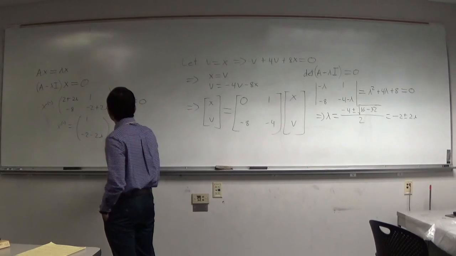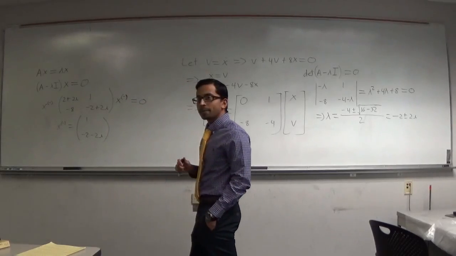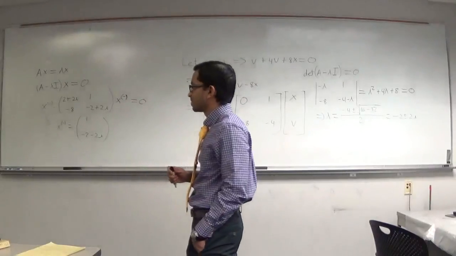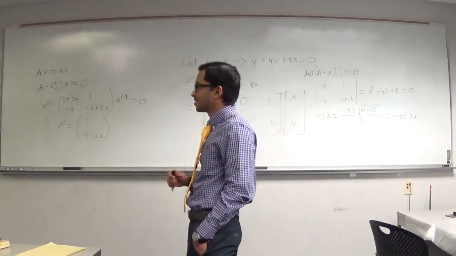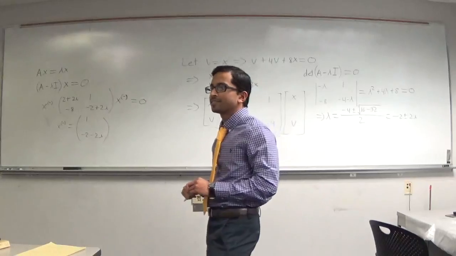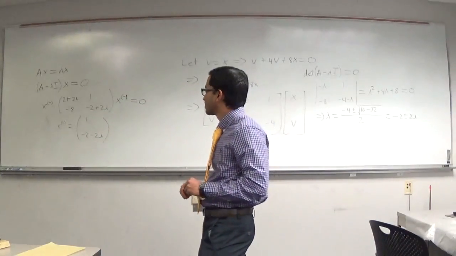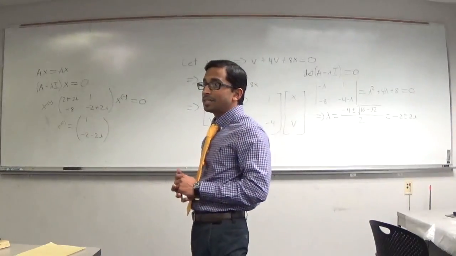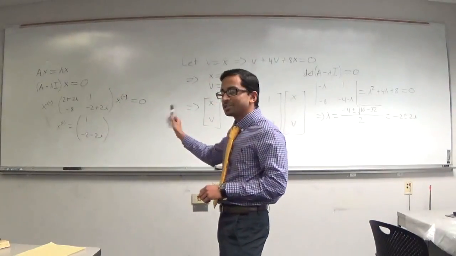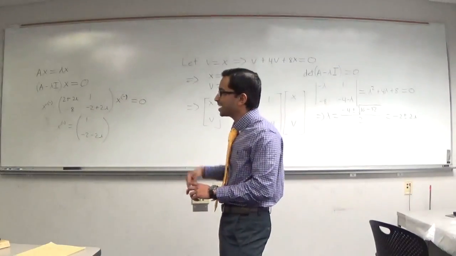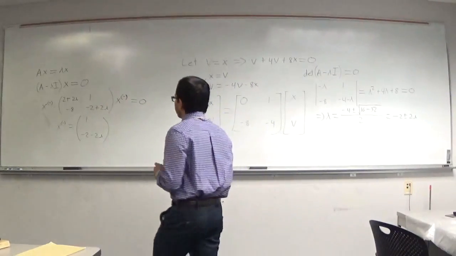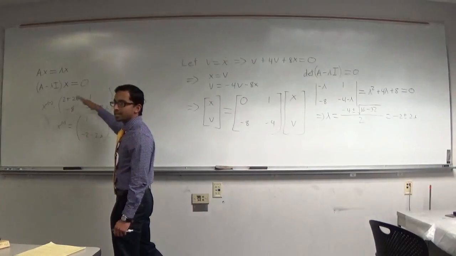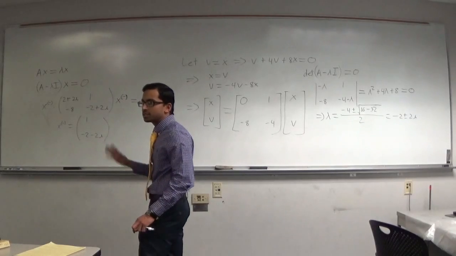For those who know linear algebra, why is that true without the calculation? The determinant is equal to 0, which means the first and second row are linearly dependent. So the second equation is just a multiple of the first. It's always going to be the case, but just to make sure you don't make a mistake, check your answer. If the first row gives you a 0, you better get that the second one also gives you 0, or else you did something wrong.